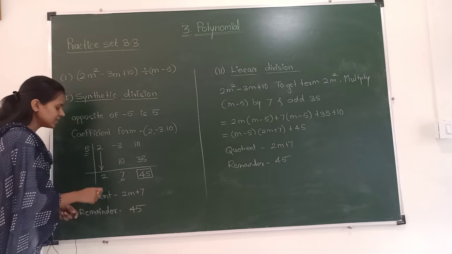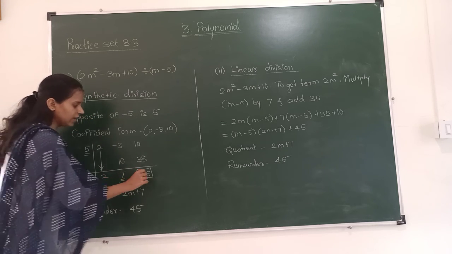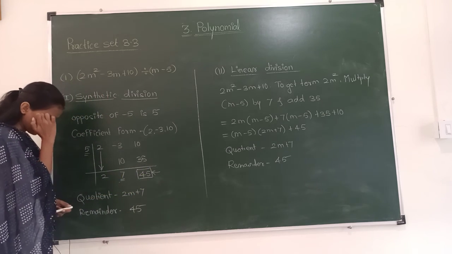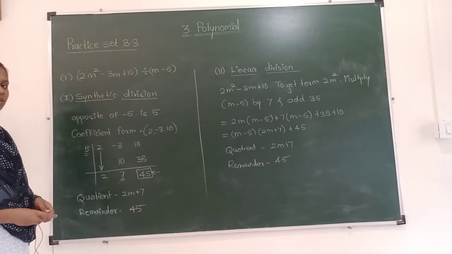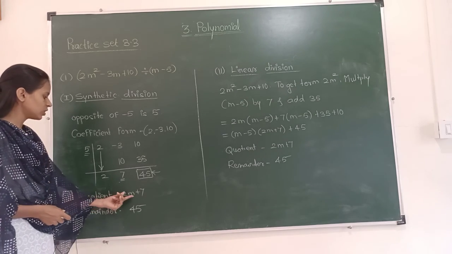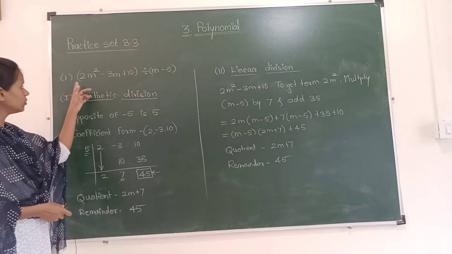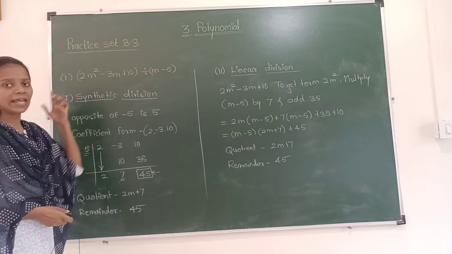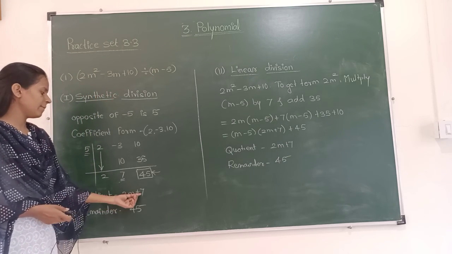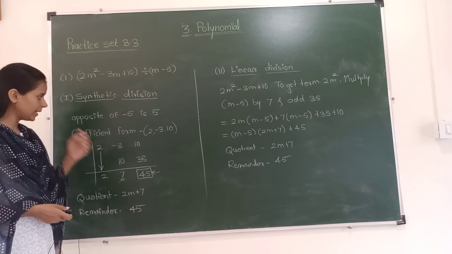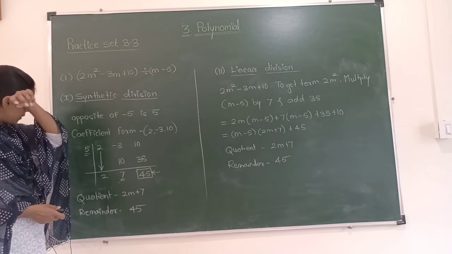So the answer comes to 2, 7 and 45, where 45 is the remainder and 2 and 7 are the coefficients of the quotient. So the quotient is what? 2m plus 7, because you can see in the polynomial m is the variable. So 2m plus 7 and the remainder is 45. Okay, I will explain once again.